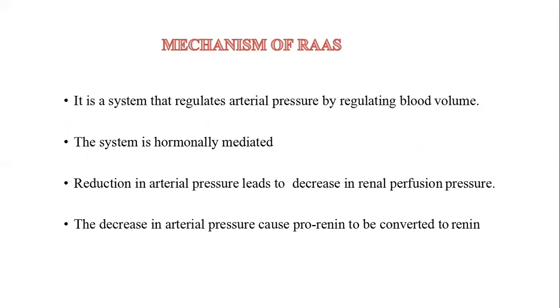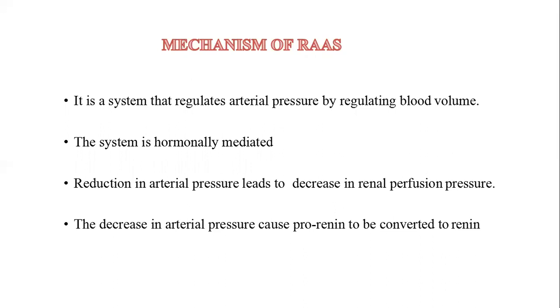Next is the mechanism of the RAAS system. It is a system that regulates arterial pressure by regulating blood volume. The system is hormonally mediated, and a reduction in arterial pressure leads to a decrease in renal perfusion pressure, which helps to control the total blood flow of the body.